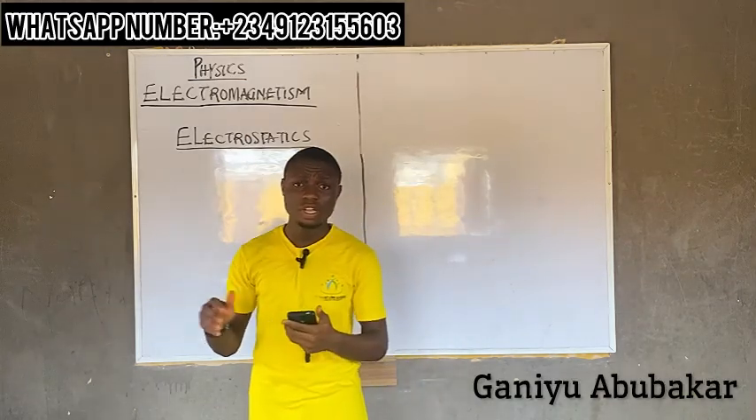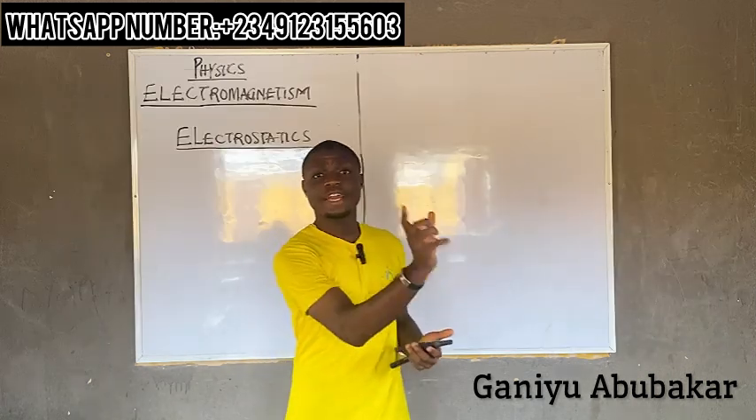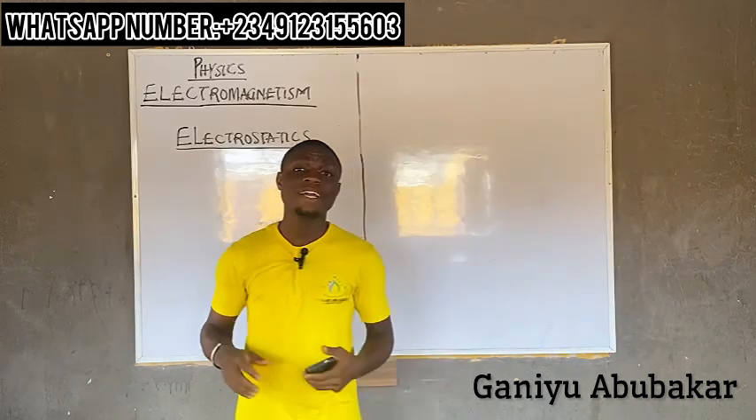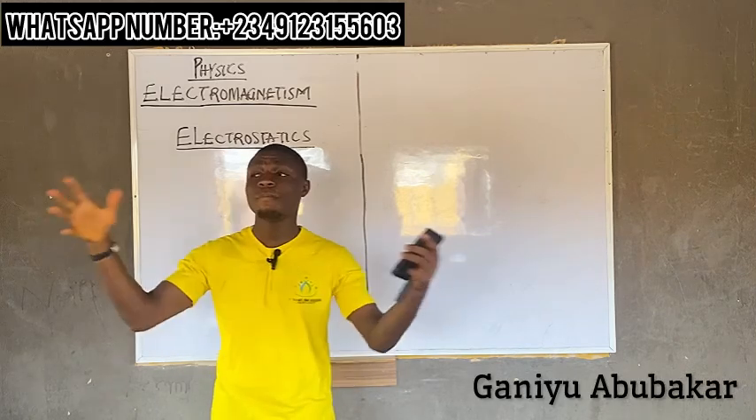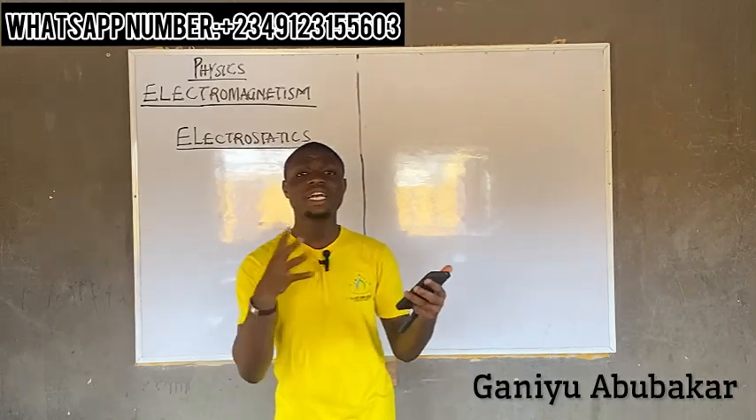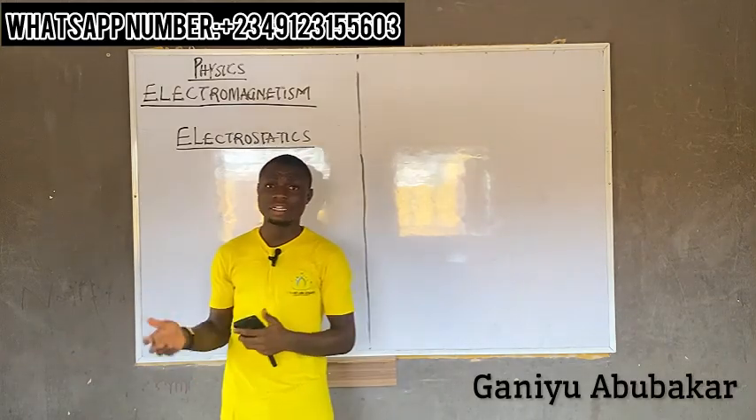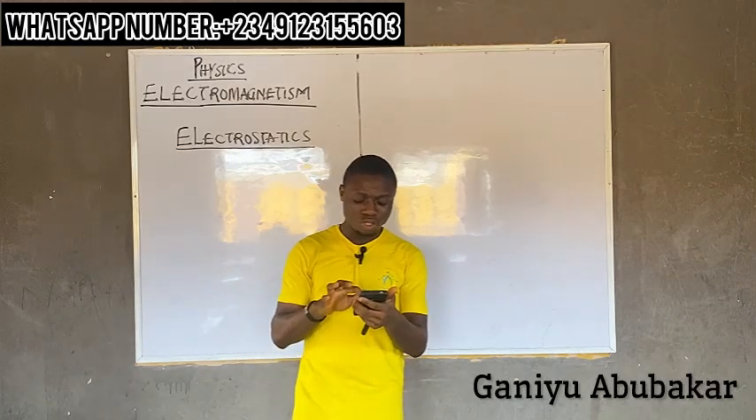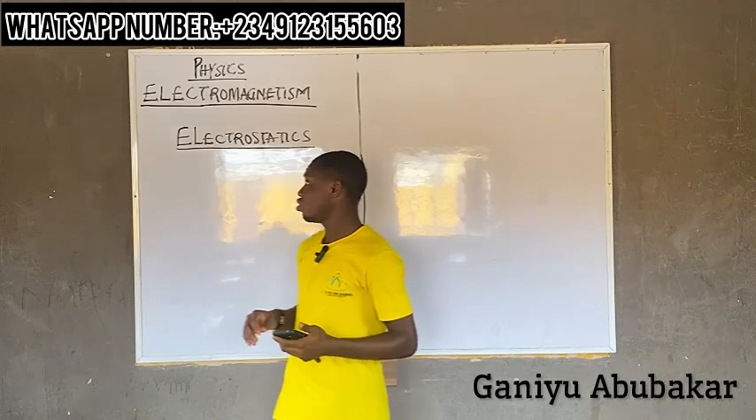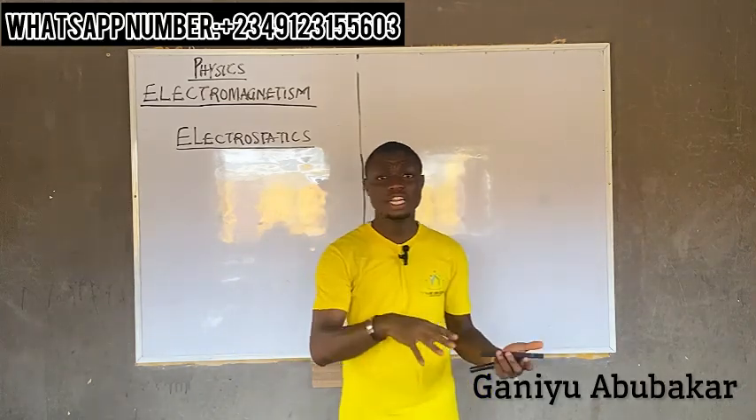So by definition, electrostatics is a study of charge and charge system at rest. By the word electro, we mean charges. By the word static, we mean something being in a position or at rest. So combining them, electrostatics is a study of charge and charge system at rest. That's basically how you define electrostatics.